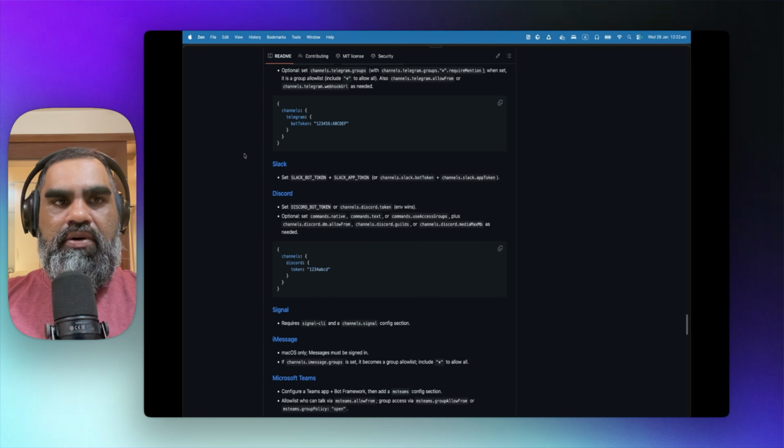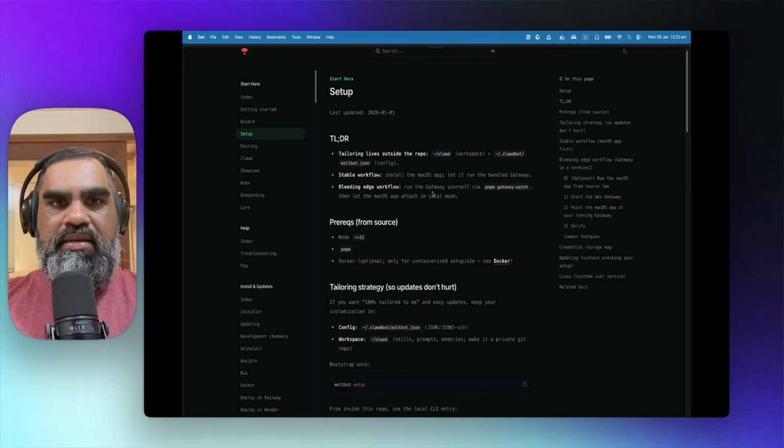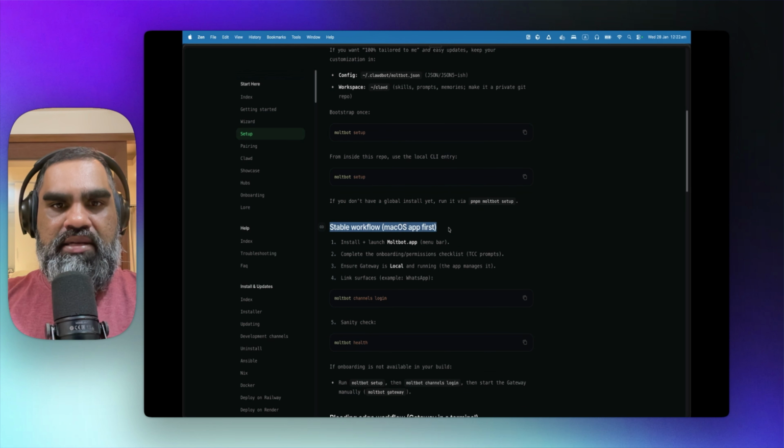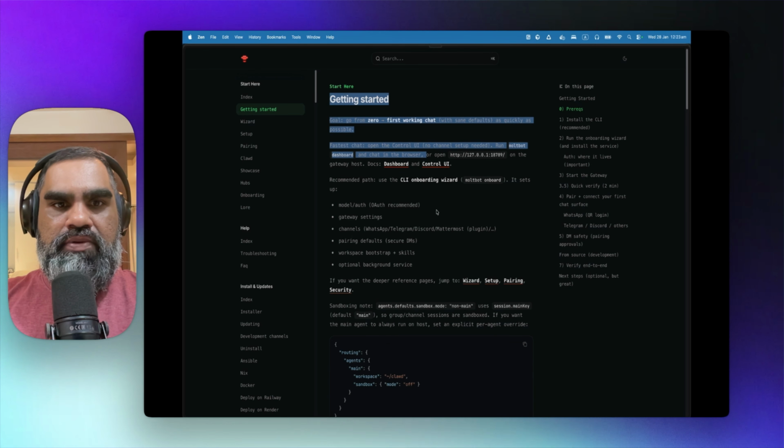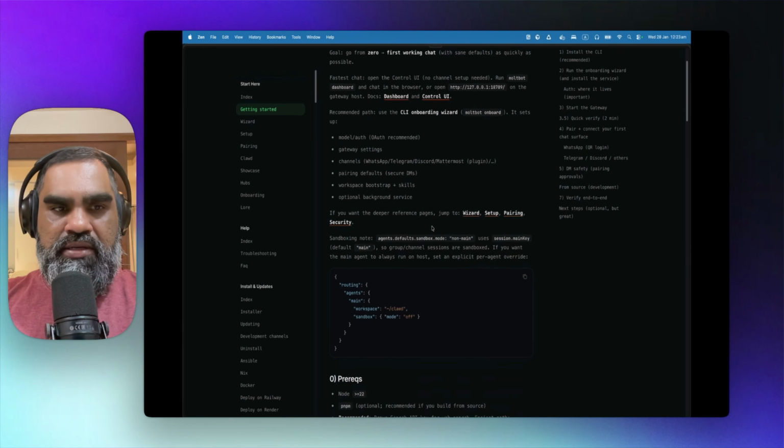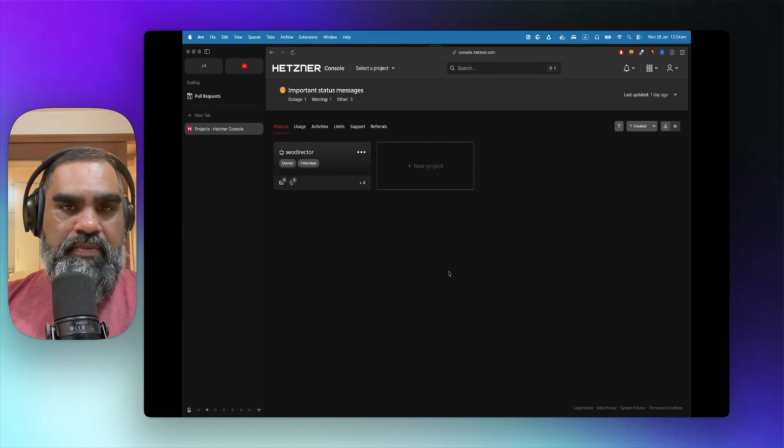So let's hop on to the documentation here, getting started. It is mainly designed with macOS in mind. Launch the Malt app. So we do have some prerequisites here. The recommended path is to use the CLI onboarding wizard. I am going to go to my Hetzner. Hetzner is like a server in the cloud. You have a remote server, you put your programs there. So this is where we are going to install Maltbot.